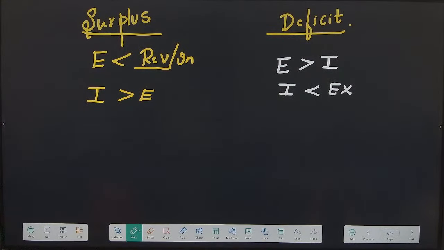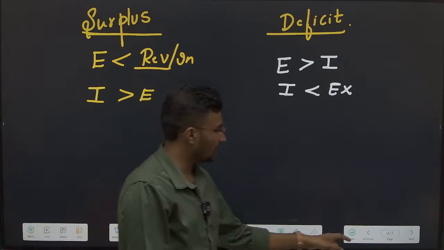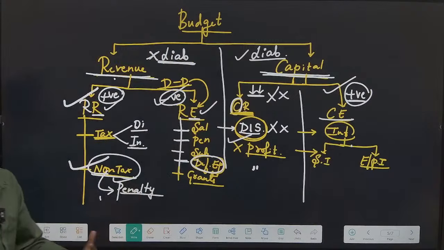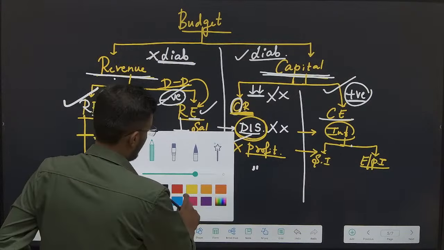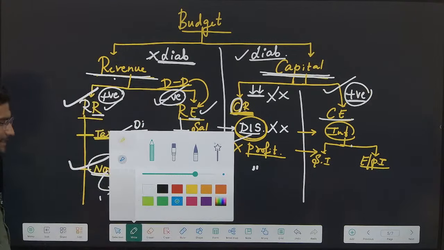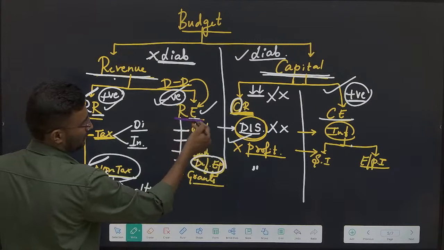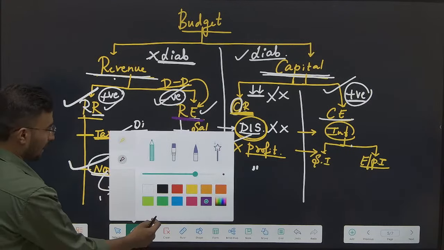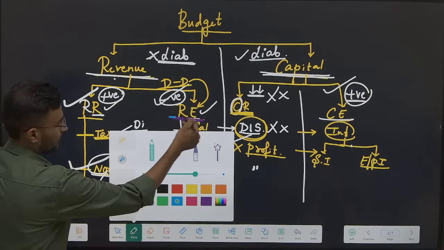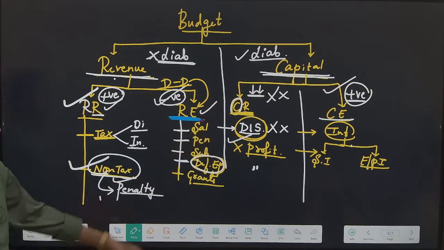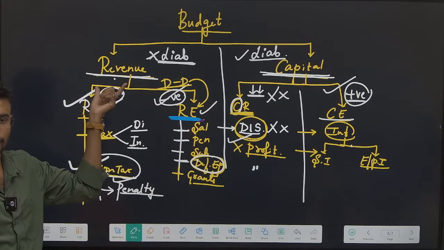Yes, done. Now what do you mean by revenue receipts, or revenue deficit? What do you mean by revenue deficit? Revenue deficit is nothing but as simple as that, my revenue expenditure is more than my revenue receipts.